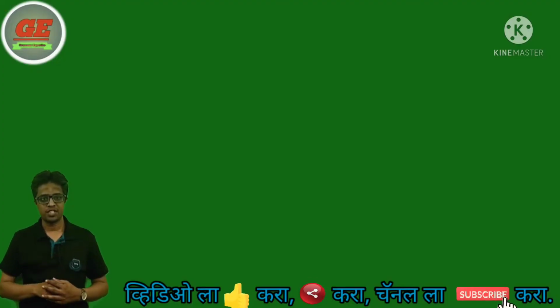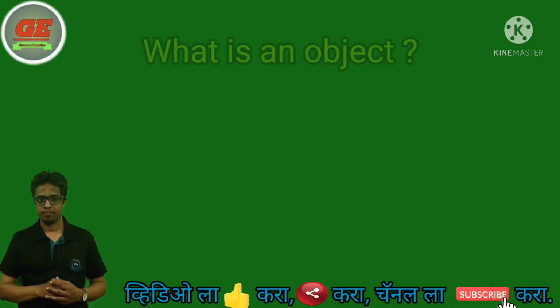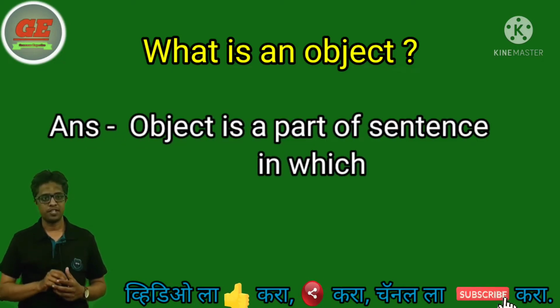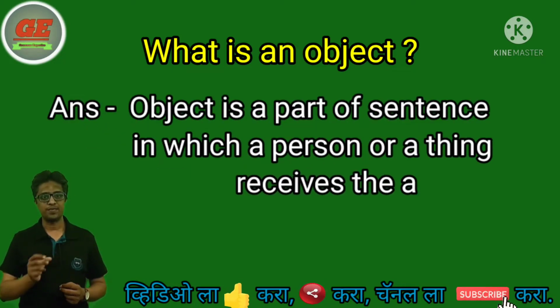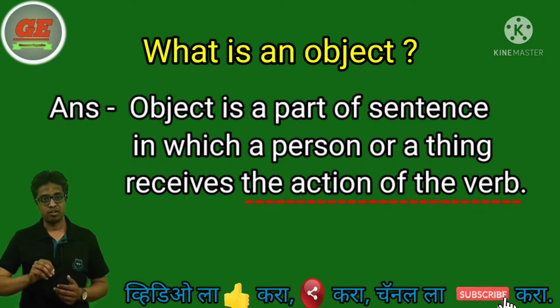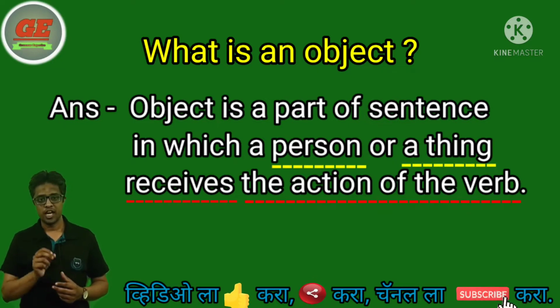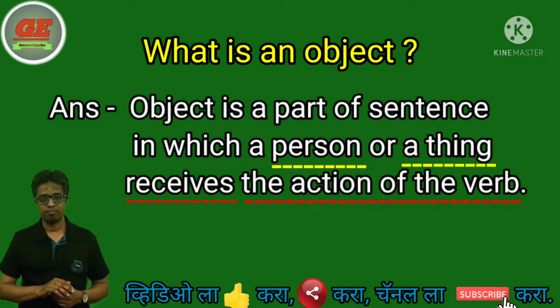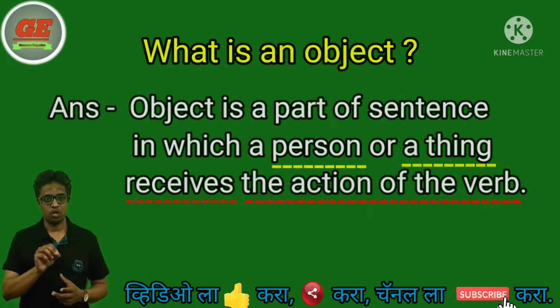Let us see first object म्हणजे काय. So object is a part of sentence in which a person or a thing receives the action of the verb. म्हणजेच verb मधील जी काय ऍक्शन आहे त्या ऍक्शनला रिसीव्ह करण्याचं काम जो पर्सन किंवा जी गोष्ट करते त्या पार्टला आपण ऑब्जेक्ट असं म्हणतो. With an example we try to understand this concept object here.